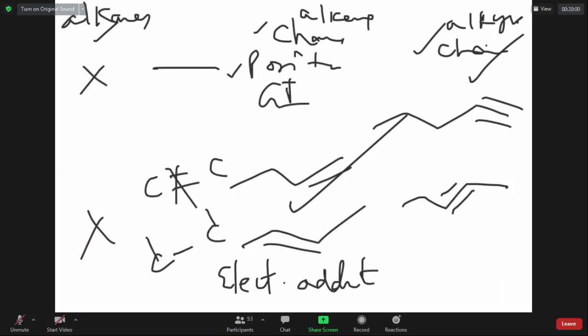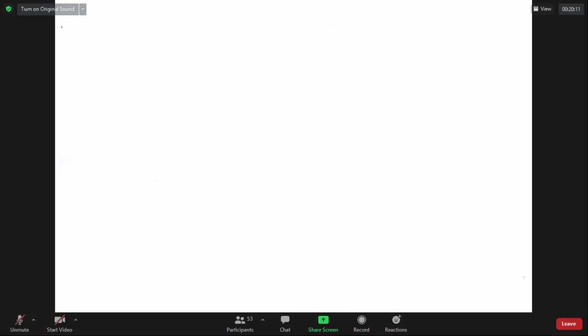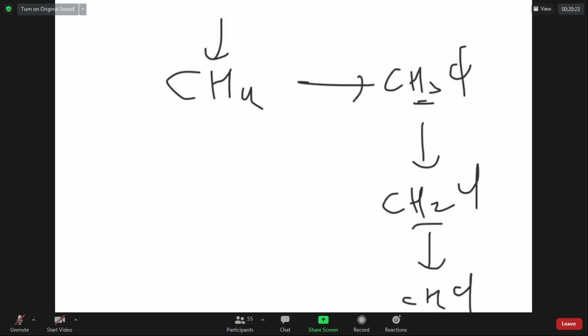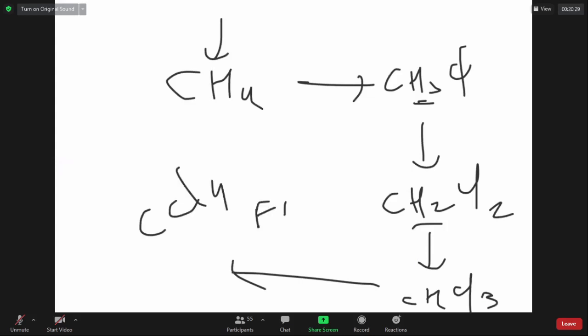Alkynes also are reactive, they undergo addition. So alkenes and alkynes undergo addition. Alkanes undergo what type of reaction, sir? This is methane. You can remove a hydrogen with Cl. You can remove one more hydrogen with Cl. You can remove one more hydrogen with Cl. Substitution. Substitution reaction, sir. These are called free radical substitution reactions.